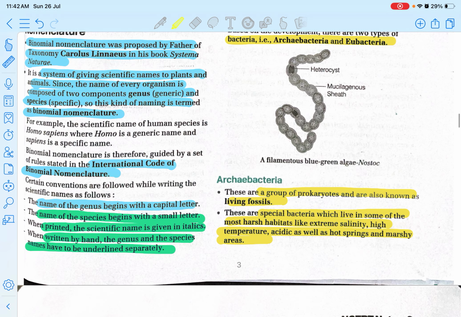So the name of the genus begins with the capital letter. Name of the species begins with the small letter. When printed, the scientific name is given in italics, and when written by hand, the genus and the specific name have to be underlined separately. Okay.